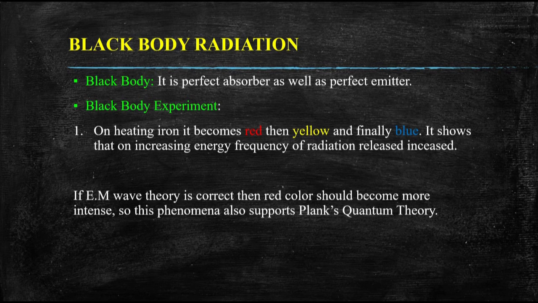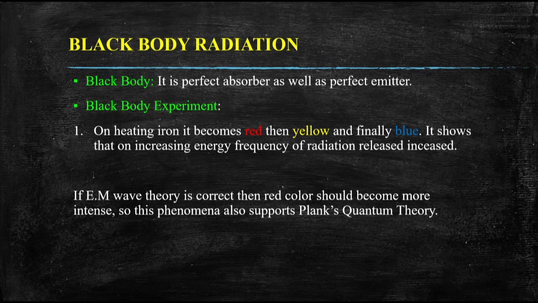But the actual scene was that the color changed, the frequency of those radiations changed. So if EM wave theory was correct, this should not happen because energy is released continuously. Planck's theory supported this, as it said the energy is released discontinuously.